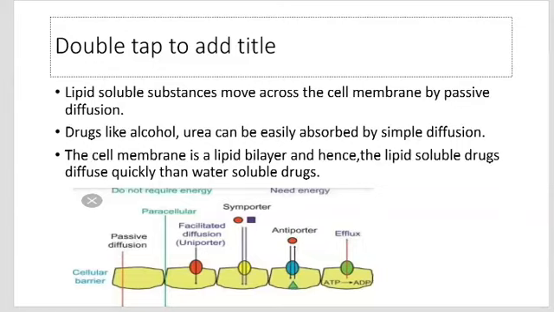The driving force of simple diffusion is the concentration or electrochemical gradient, the difference in the drug concentration on either side of the membrane.